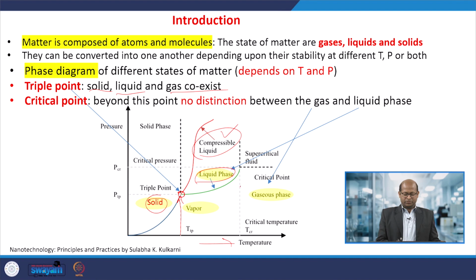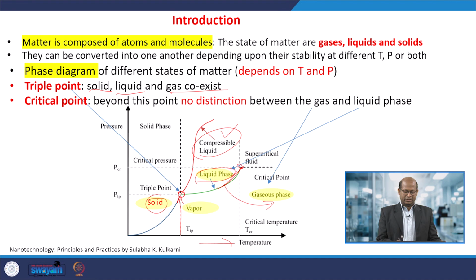Suppose we have a liquid. If we further increase the temperature, it would convert into gas or vapor state. When further increasing the temperature, at a particular point the liquid would convert into vapor, but we cannot distinguish the liquid and vapor phases.